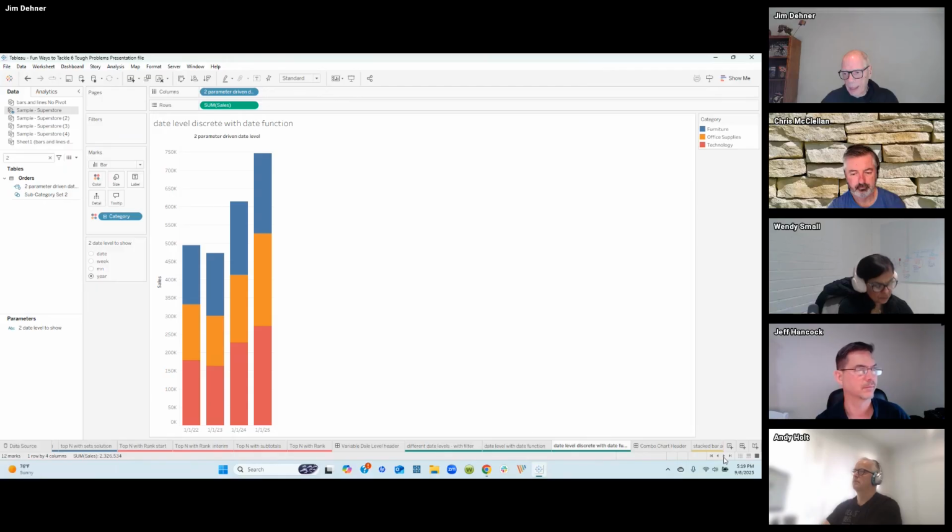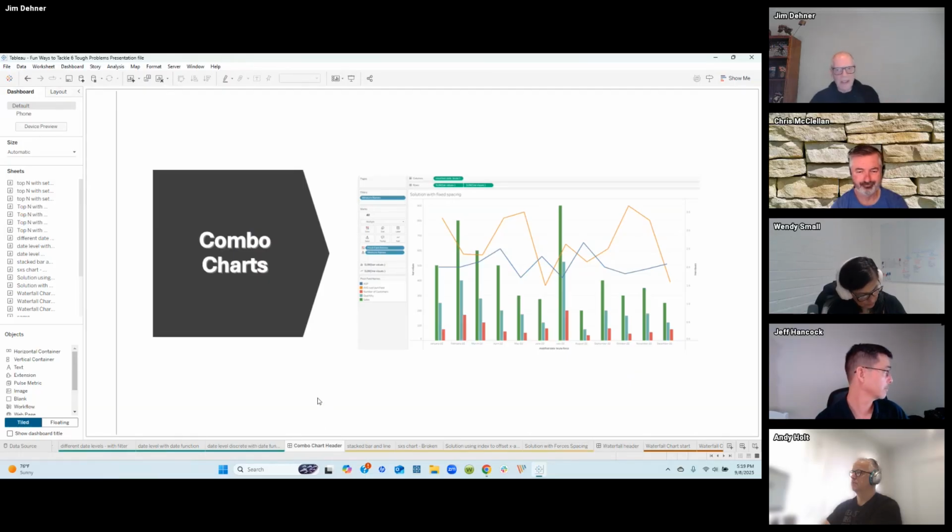Now comes one of my favorite types of charts. And this goes back, a lot of users like myself, I came from a background in Excel. I had no knowledge of databases and visual analytics before Tableau. Everything was done in Excel. And for those of you who are familiar with Excel, Excel has a chart type that they call a combo chart or a combination chart. And it allows you to do things like this. You can take bar charts and line charts and put them together, and it's relatively easy to do.